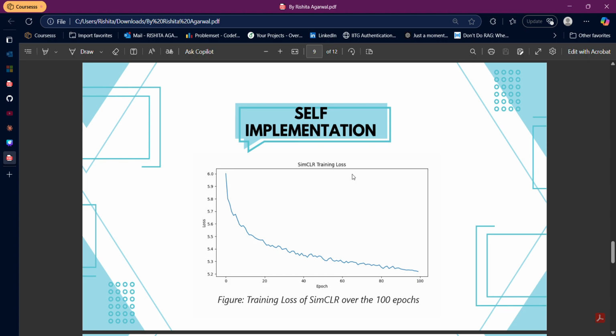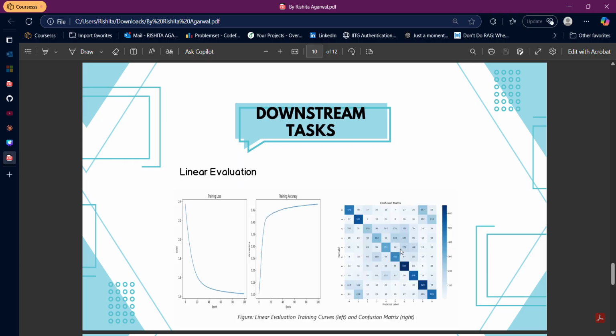Over these 100 epochs, I ran my code and observed that the training loss was decreasing throughout as a trend. It was fluctuating a bit in the middle. That might be because of some new features that it might be learning during the training process with every new image. But on an overall scale, it has reduced from 6 to approximately 5.2 over all the 100 epochs.